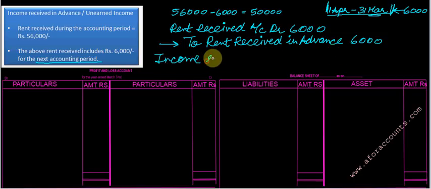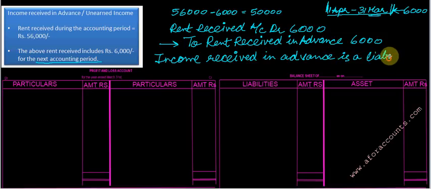Any income received in advance is a liability. You have received 6,000 in advance as rent. So first of all, put it in your balance sheet as liabilities, current liabilities.